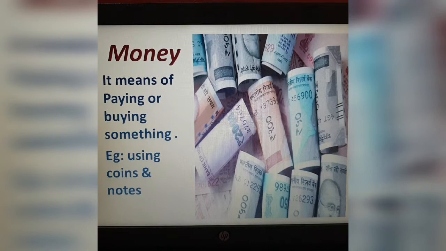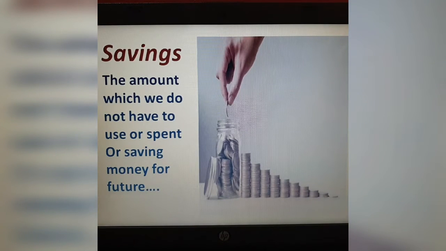Okay. So, what is this? You can see many currency notes, isn't it? Money, right? We call it money. So, what is money? It is a means of paying or buying something, isn't it? For example, we use coins and currency notes. All these currency notes we are seeing in this picture, isn't it? If you want to buy something from a shop, we use what? Money, right?